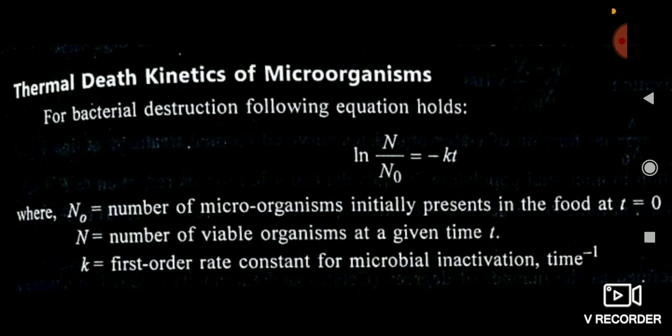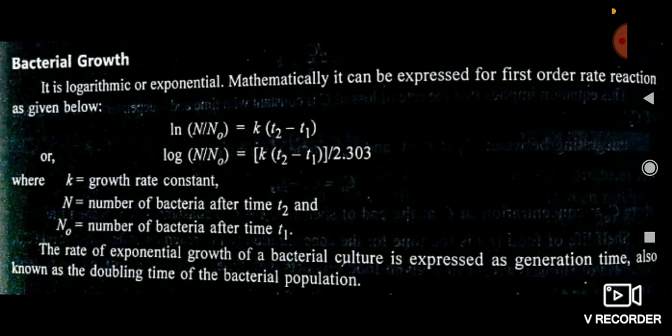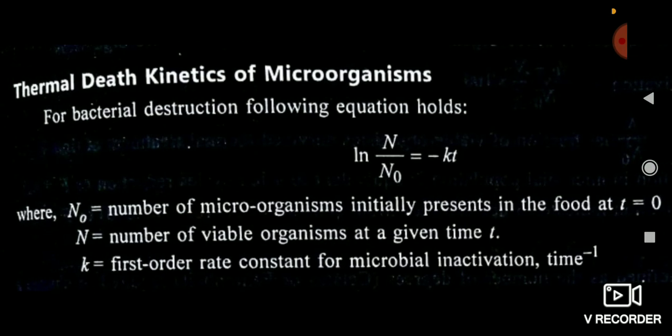And friends, here the values are written. N naught is the amount of microorganisms present initially at time equal to 0. N is the amount of microorganisms present after time t, and K is the first order rate constant for microorganisms. And friends, one more thing you see here. This is the case of thermal death of microorganisms.